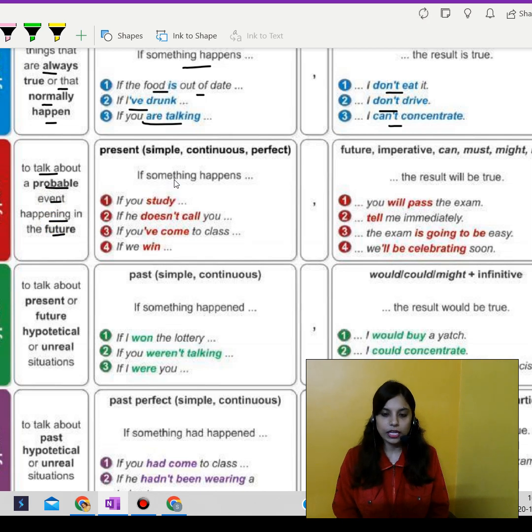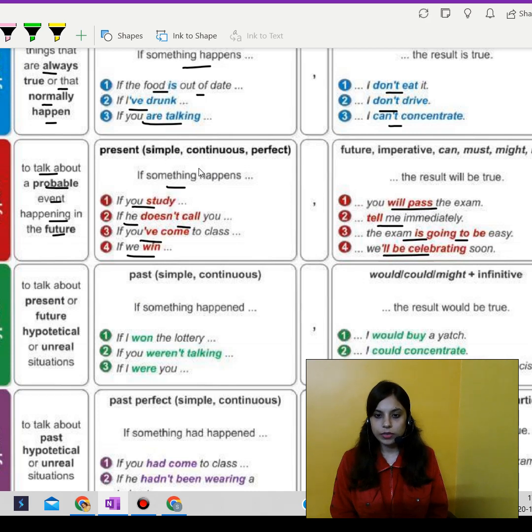Probable event. Like if you study, you will pass the examination. If he doesn't call you, tell me immediately. If you have come to class, the exam is going to be easy. If we win, we'll be celebrating soon. That is how type 1 goes on. Here we are coming across present simple, continuous, and perfect sentences.